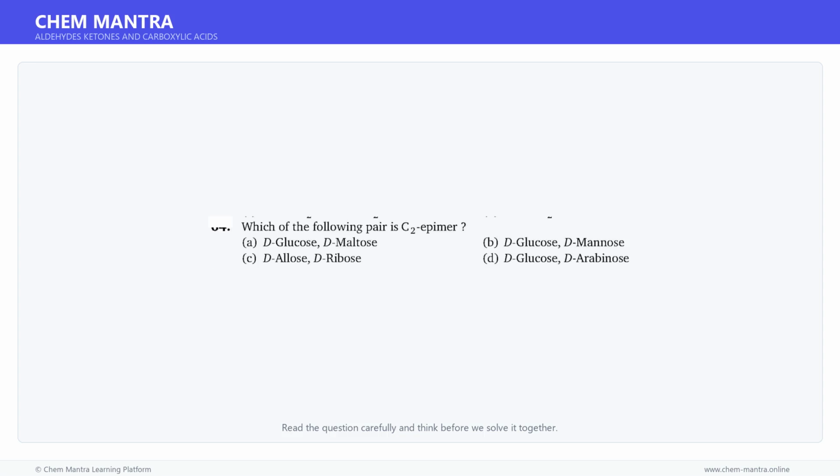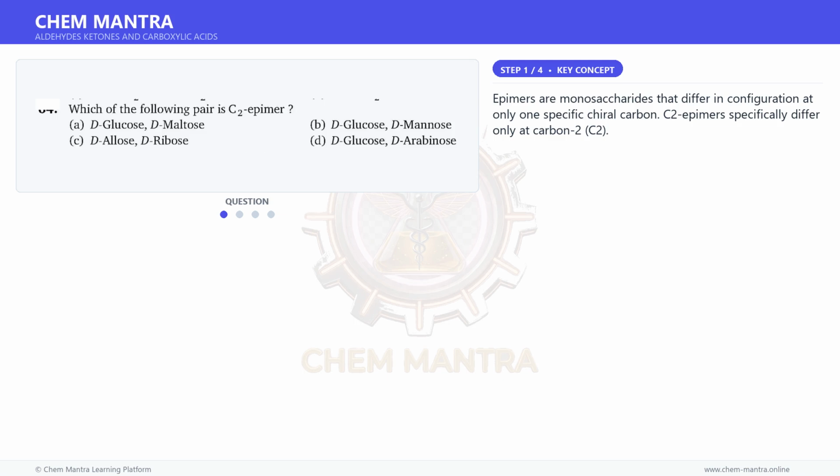Here is a question. Read it carefully and think about the answer. Let us solve it step by step. Let us first understand the key concept here. Epimers are monosaccharides that differ in configuration at only one specific chiral carbon. C2 epimers specifically differ only at carbon 2, C2.